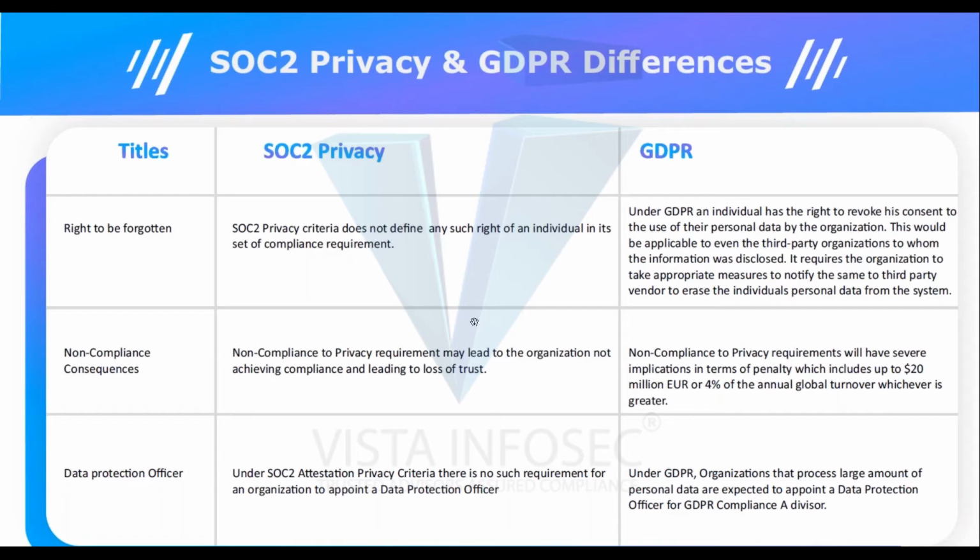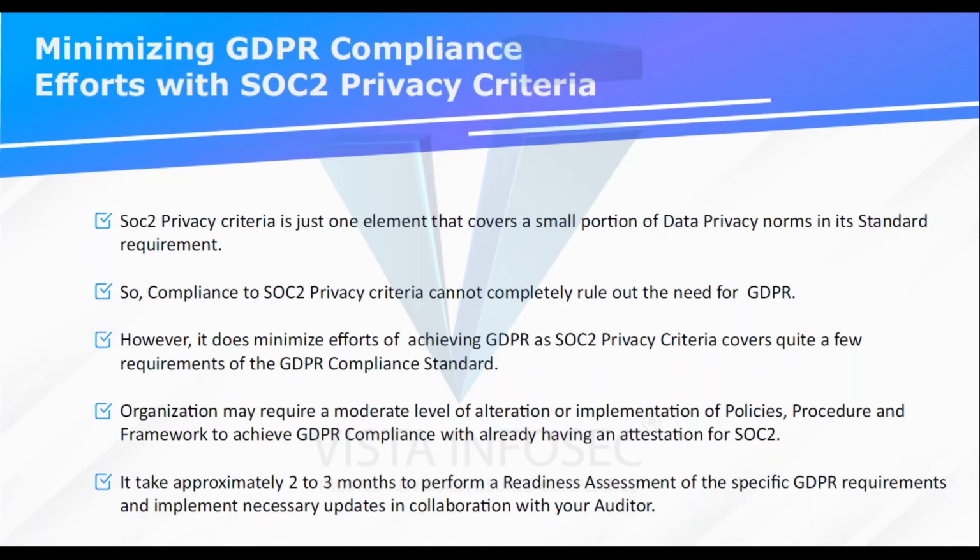If you're looking at minimizing GDPR compliance requirements, remember that SOC 2 covers only one element, and covers a good area, but not the entire part of GDPR. So if you've done GDPR, you're good with the SOC 2 privacy trust criterion. But if you've done the SOC 2 privacy criterion and you're looking at GDPR, then you have some way to go. It does minimize the effort of achieving GDPR.